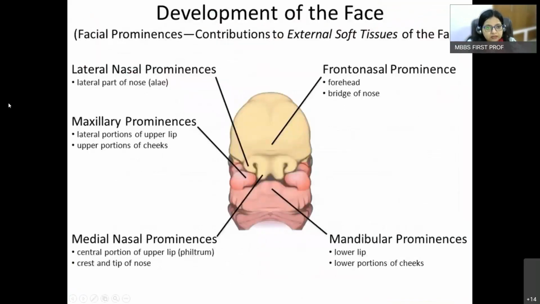Here is a diagrammatic representation. What all structures are formed from the frontonasal, maxillary, medial nasal, lateral nasal, and the mandibular prominences. I hope that is clear up till now.